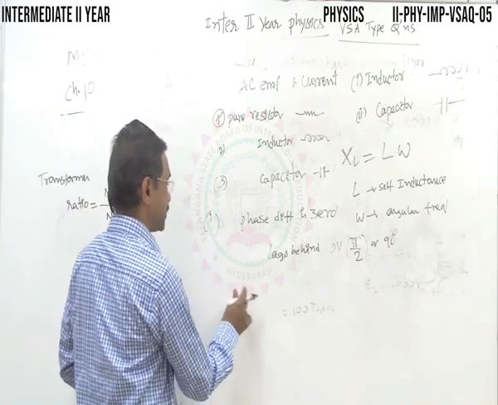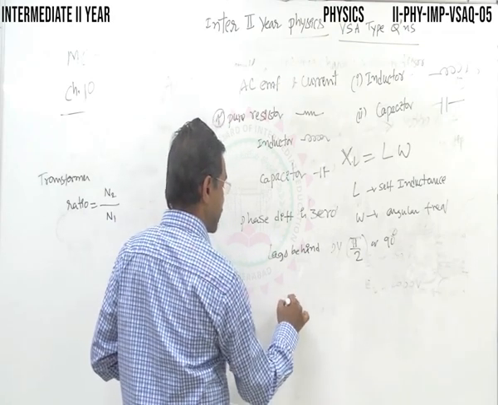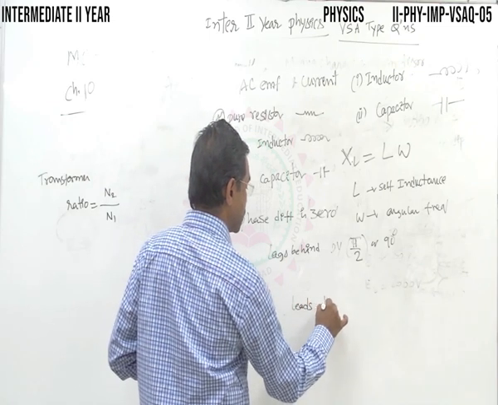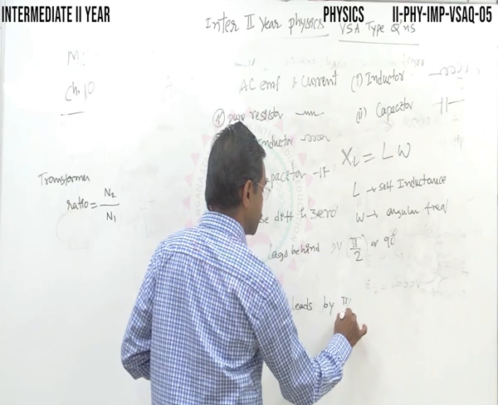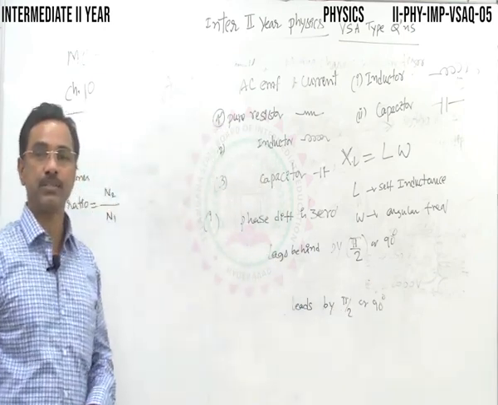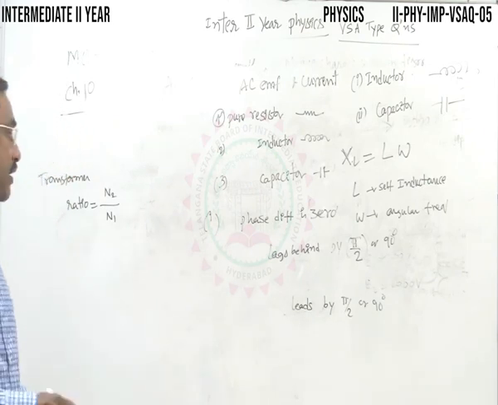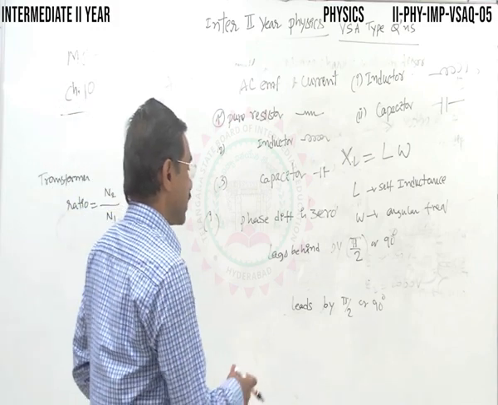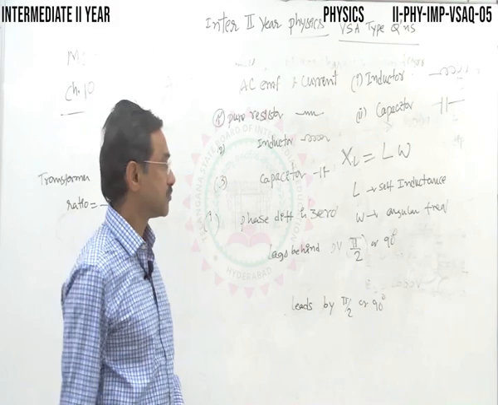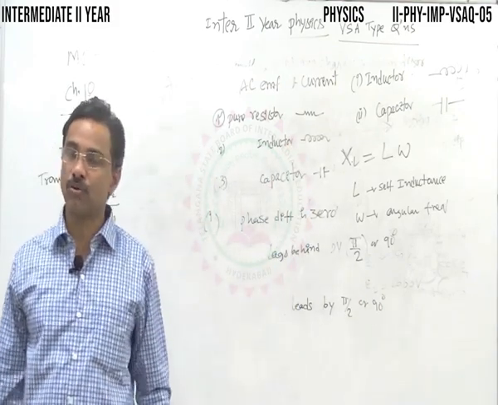In case of a capacitor, the current leads, or goes ahead, by π/2 radians or 90 degrees. Here, for a pure resistor, the phase difference is 0, or no phase difference.